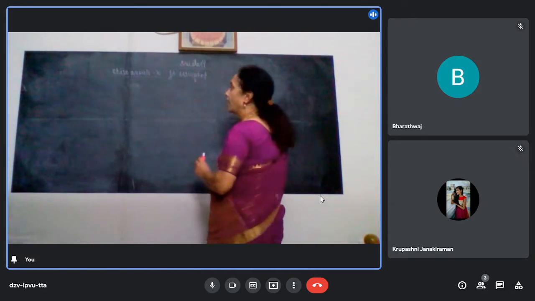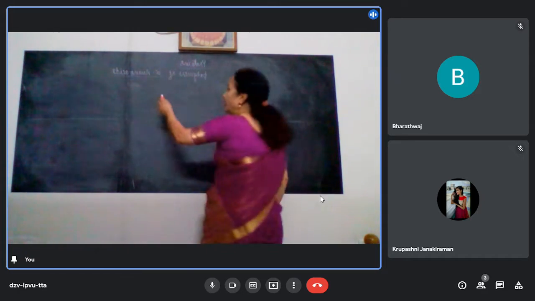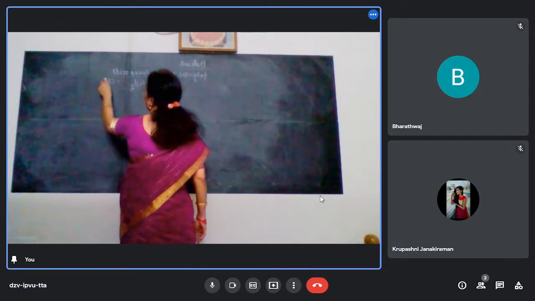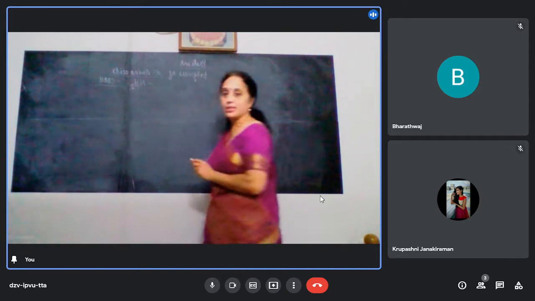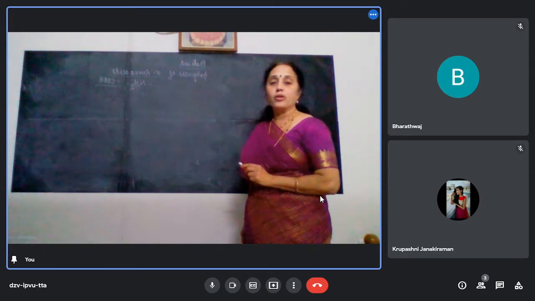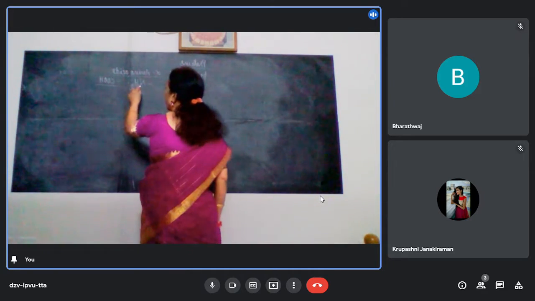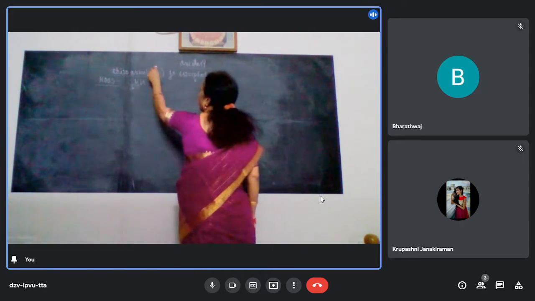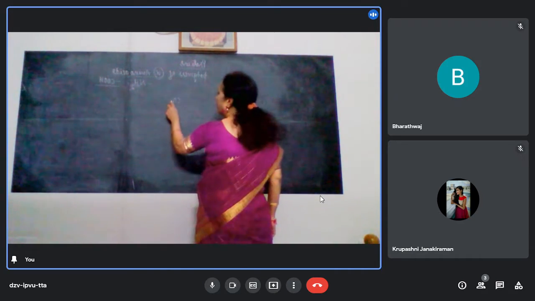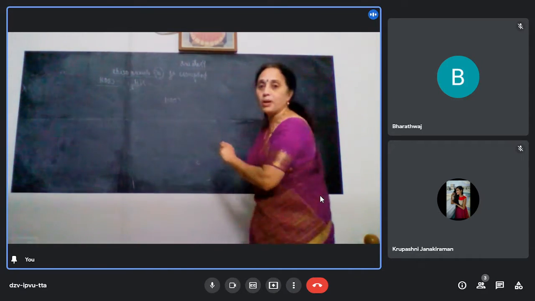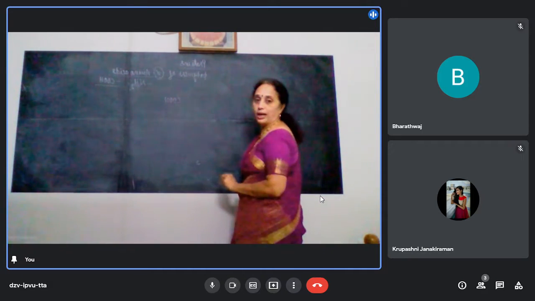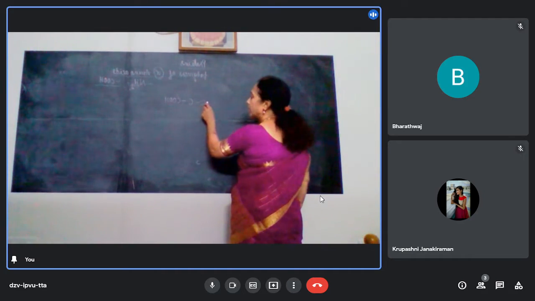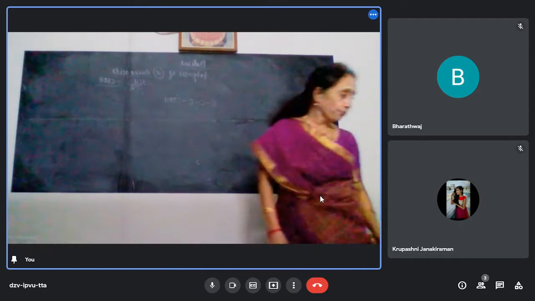What do you mean by alpha amino acids? Amino means NH2 group. Acid, in organic chemistry, means carboxylic acid. These compounds contain both amino and carboxylic acid groups. Now, what do I mean by alpha? Whenever you have a COOH group, that carbon has to be given number 1. The carbon next to that is alpha, next to that is beta, next to that is gamma, like that. You have to name it.